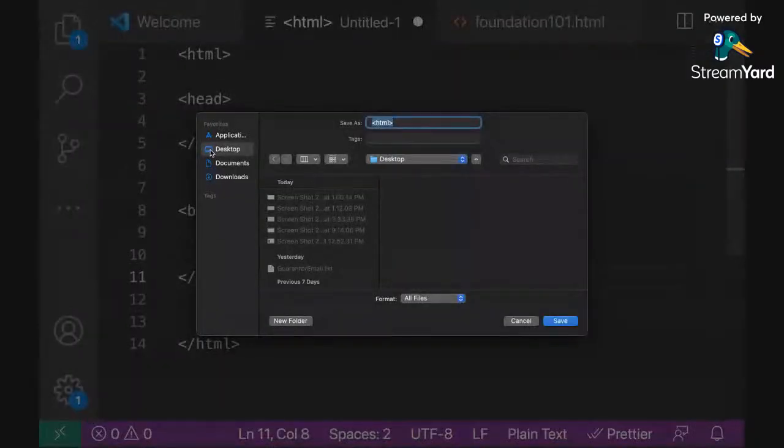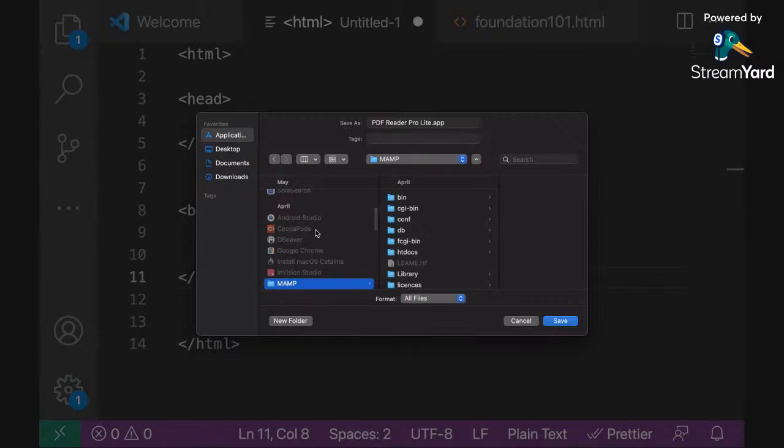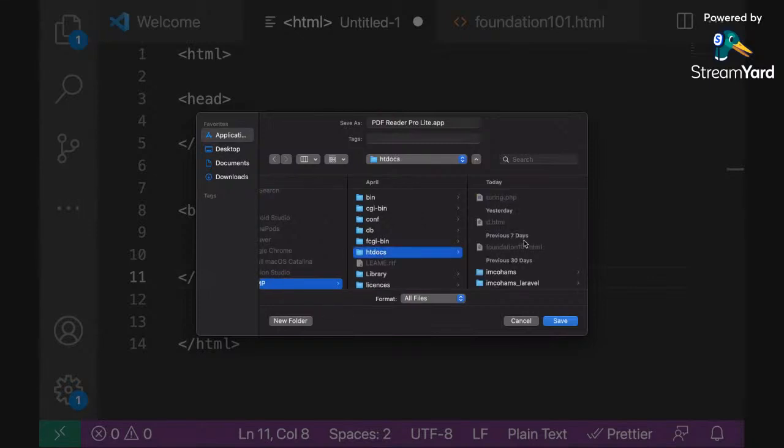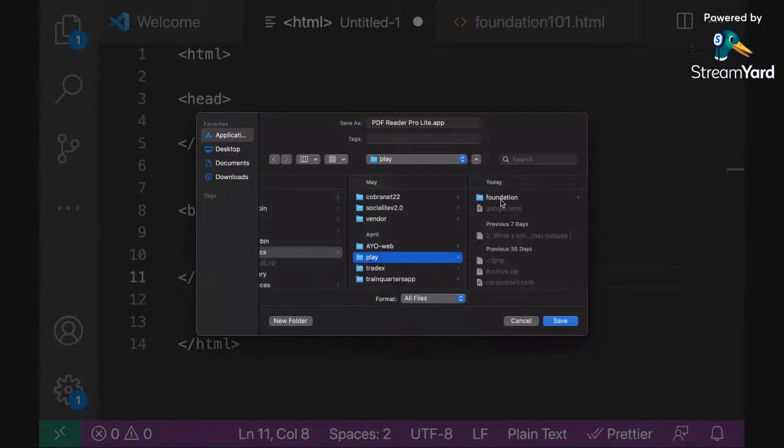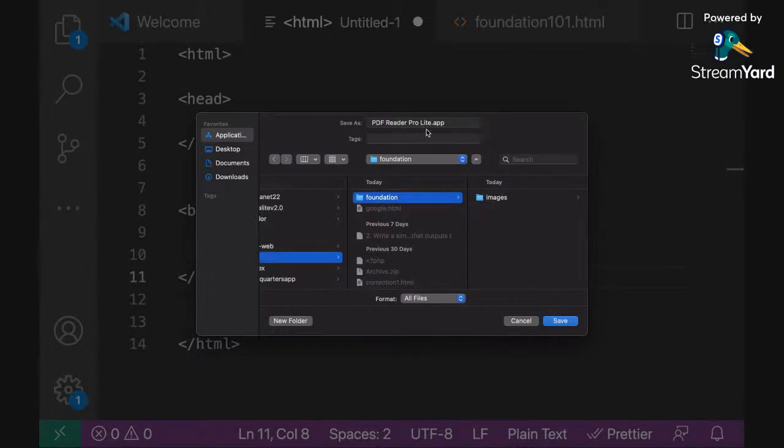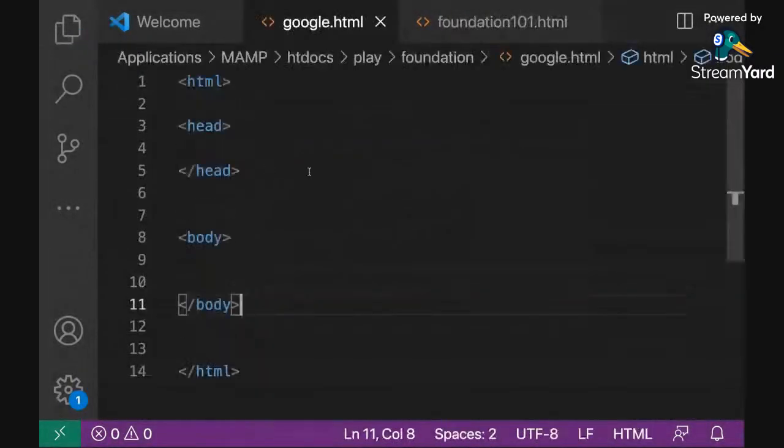I will press Ctrl S to save, and then I'm going to save in a location that I can launch on my browser. You can save anywhere on your system. You can save on your desktop, or in your htdocs, anywhere you want to save, so that you can launch it in your browser. So I'm going to save somewhere inside one of my folders that I use for play here. So I have a play, I have a foundation, and then I can save that. I'm going to call it google.html, and I'll save. So we have our page saved now.